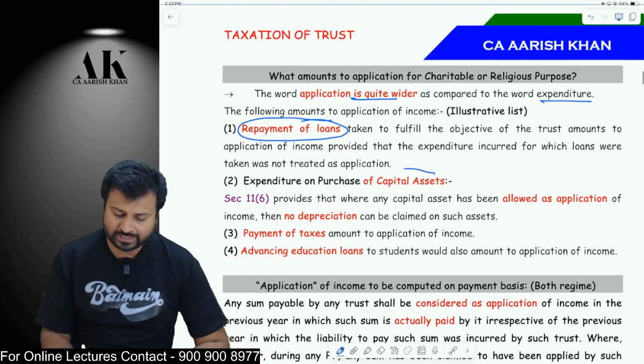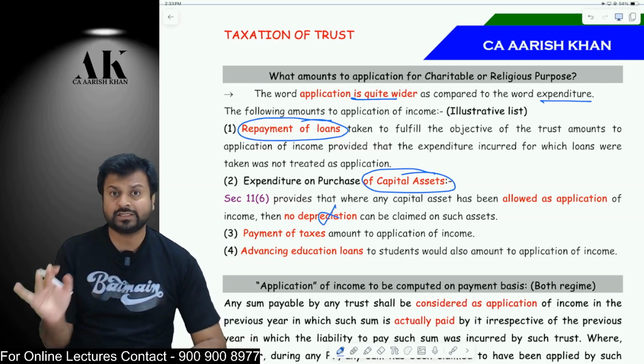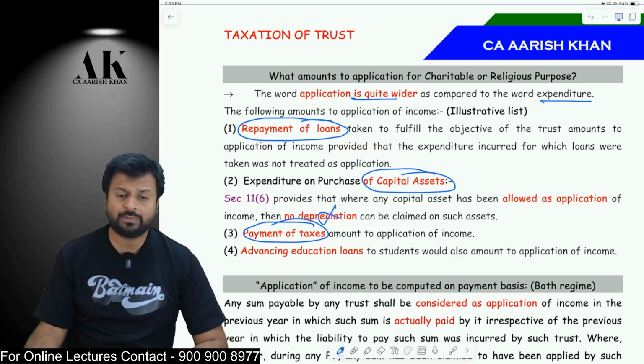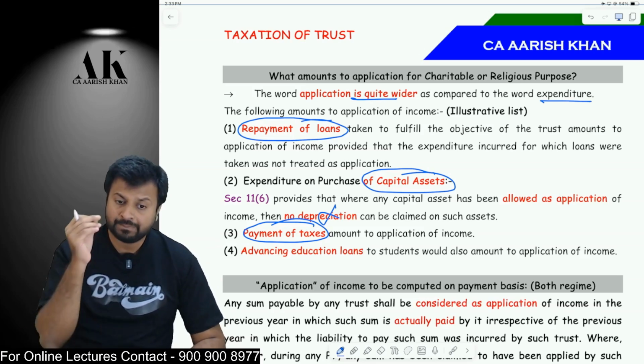If you have purchased some asset, that will also be considered an application, but on that asset you will not get depreciation. Depreciation will not be allowed. Plus, even if you are paying taxes, even income tax is considered to be an amount of application. Income tax is generally not allowed as a deduction under PGBP, but here even that is allowed.